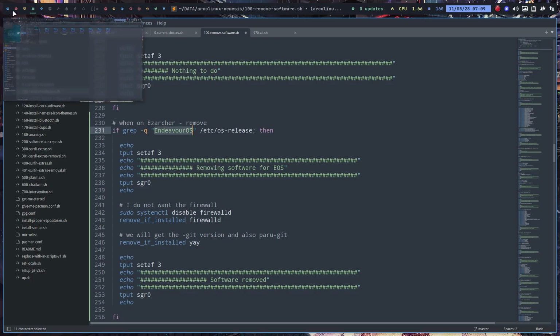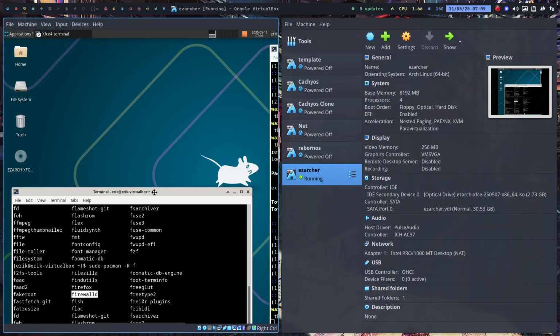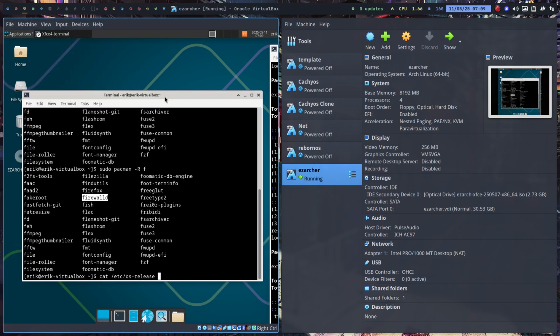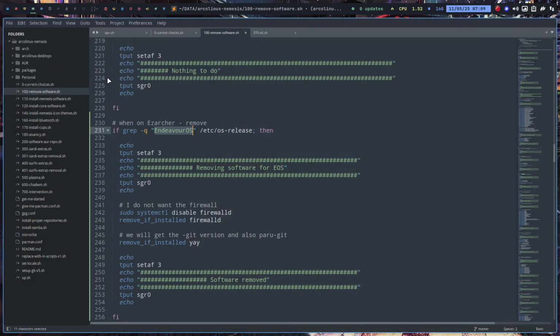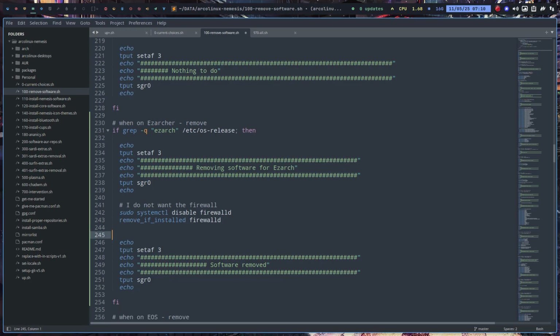find me Ezarcher, I think it was. All small letters, that's important. E-Z-R. If you find this in that, then removing software for Ezarcher. And firewall is not the first, as you see, right? Sudo systemctl disable it first, then remove if installed. And yay was not there, so voila, that's it.